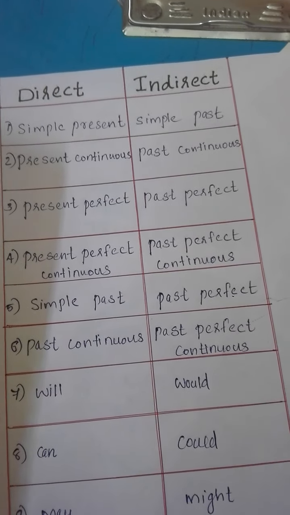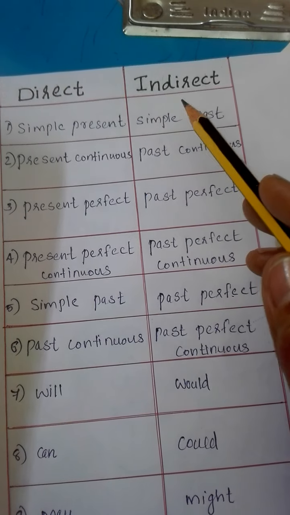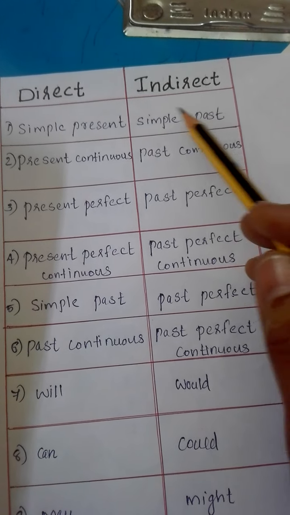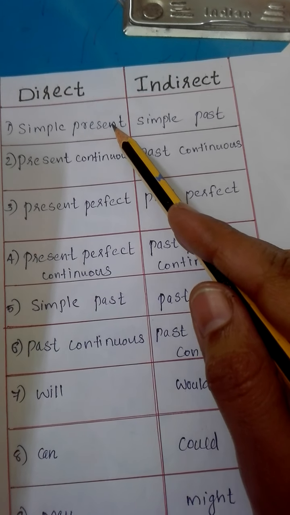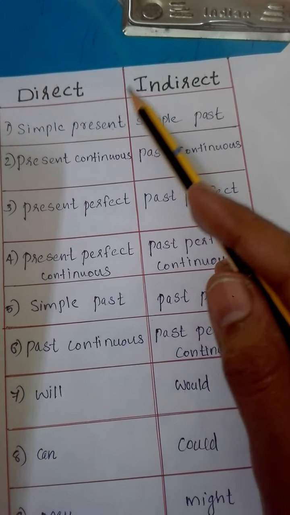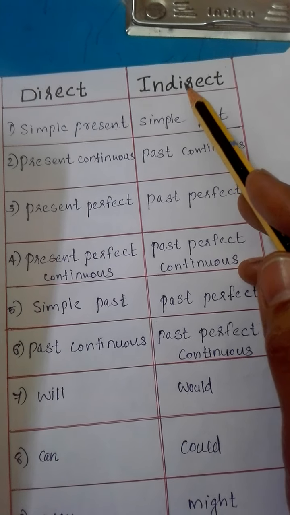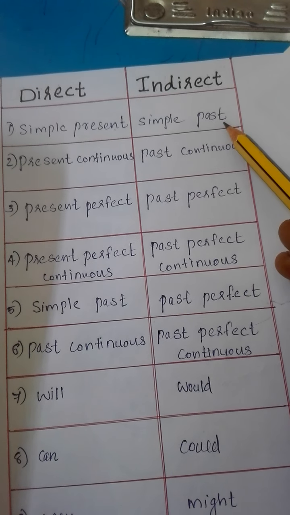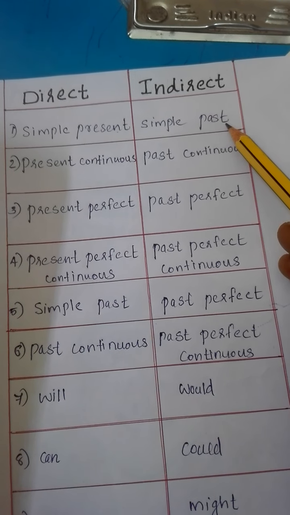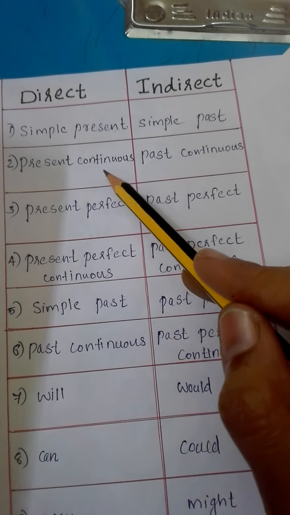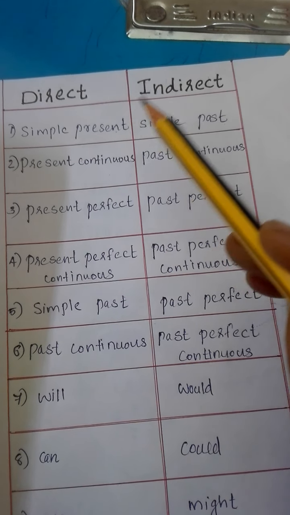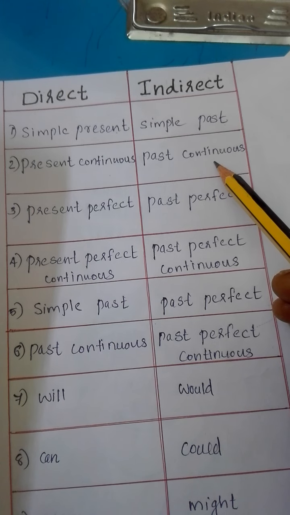Okay. See here, simple present changes into simple past tense. Means if the reported sentence is in the simple present tense, when we change that sentence into indirect speech, we have to change that sentence into simple past tense. Clear? If the sentence is in present continuous tense, we have to change that sentence into past continuous tense.